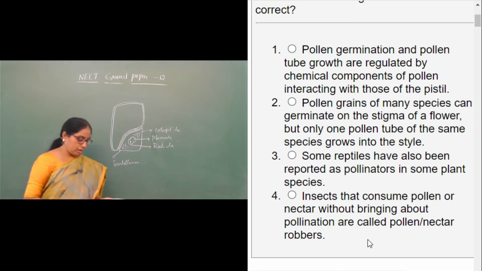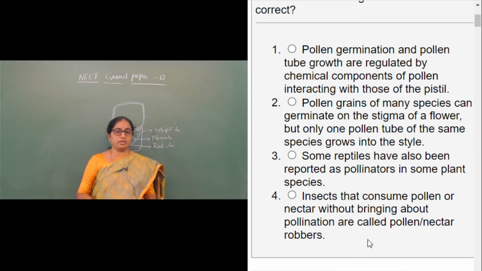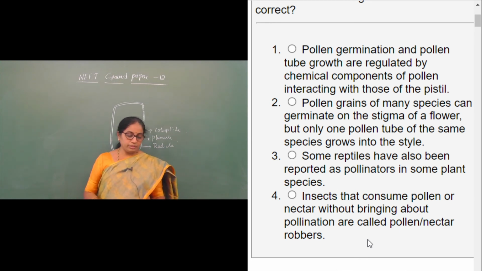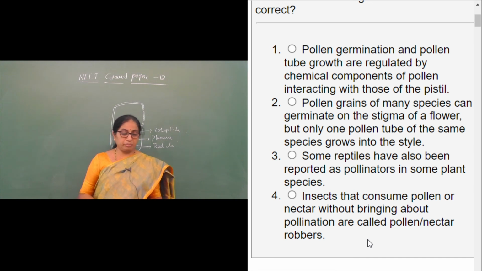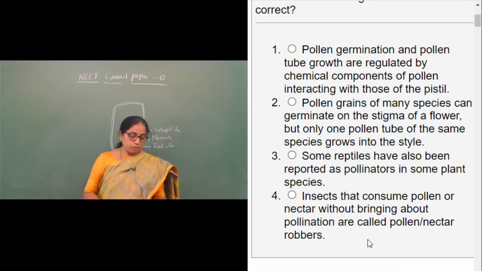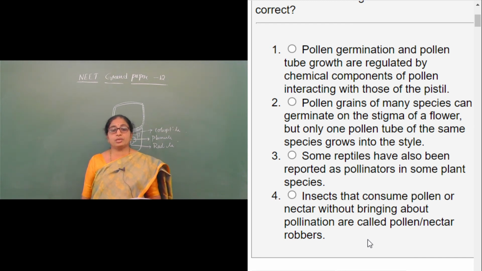But still, looking into the second statement: pollen grains of many species can germinate on the stigma of a flower, but only one pollen tube of the same species grows into the style. So this is a wrong statement, an incorrect statement. Pollen grains of many species can germinate on the stigma of a flower is absolutely wrong.